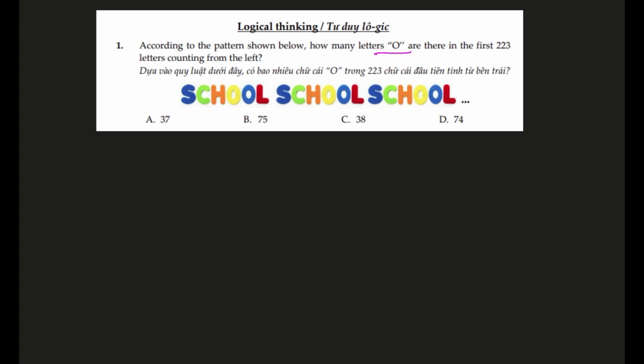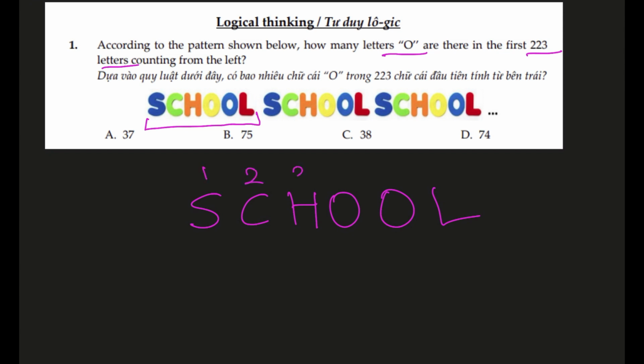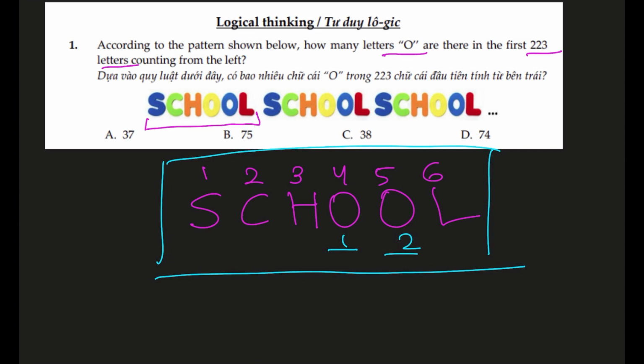Alright, this is question number 1 of logical thinking. We have to count how many letter O's will be in the first 223 letters if we continuously repeat the word school one after another. Let me write it down in big letters so that we can see. So in one iteration of school, it has 1, 2, 3, 4, 5, 6 letters, and out of those 6 letters, we can see there are 2 O's. So for every 6 letters, we will get 2 O's. Let me write it down.